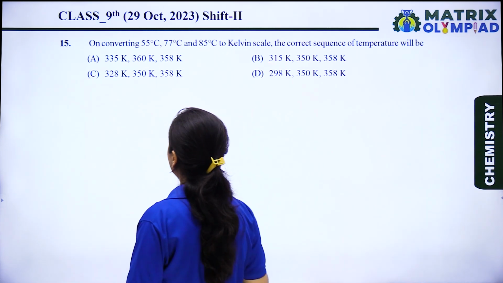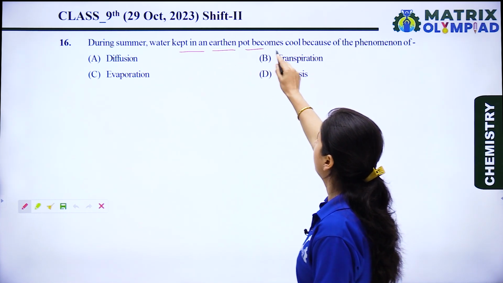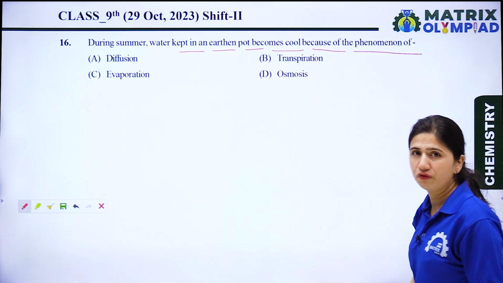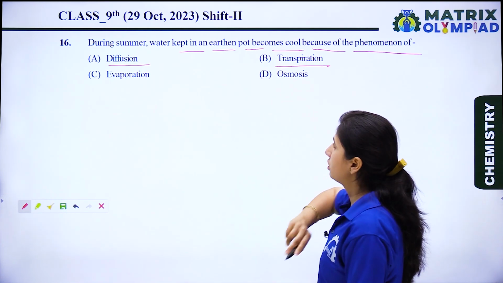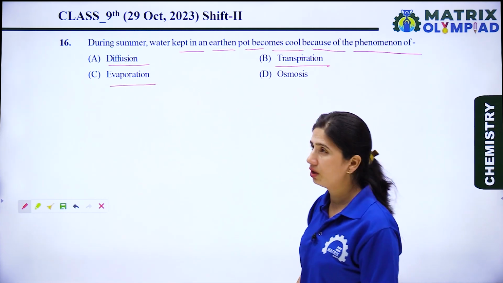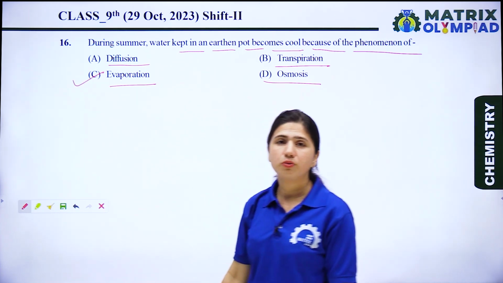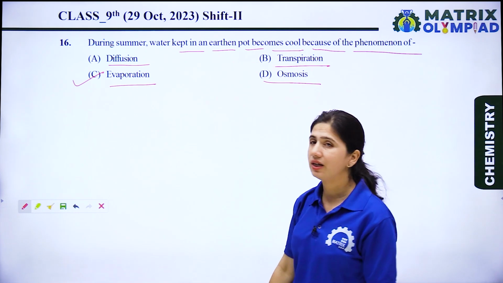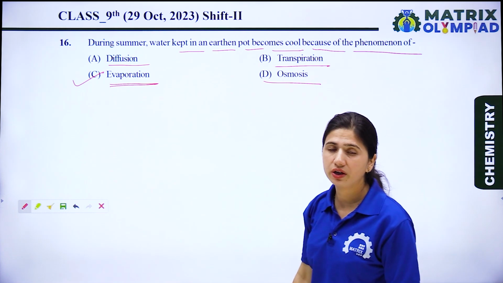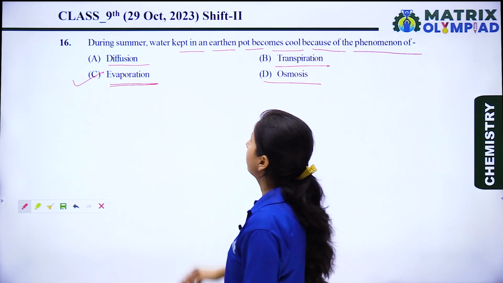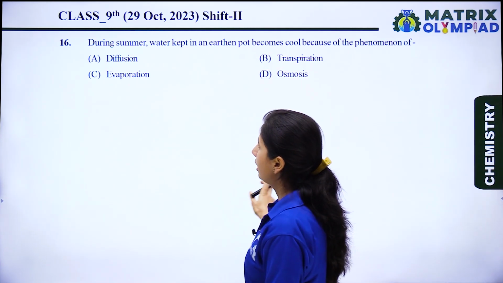Now let's see the next question. The next question is, during the summer, water kept in an earthen pot becomes cool because of the phenomenon of: option A is diffusion, option B is transpiration, option C is evaporation and option D is osmosis. The right option is option C, because of the evaporation, a cooling effect is generated in the pot, and that cooling effect keeps water cool in the pot.